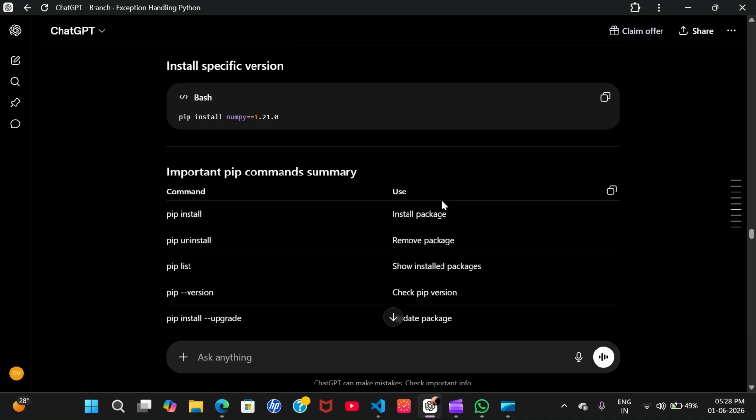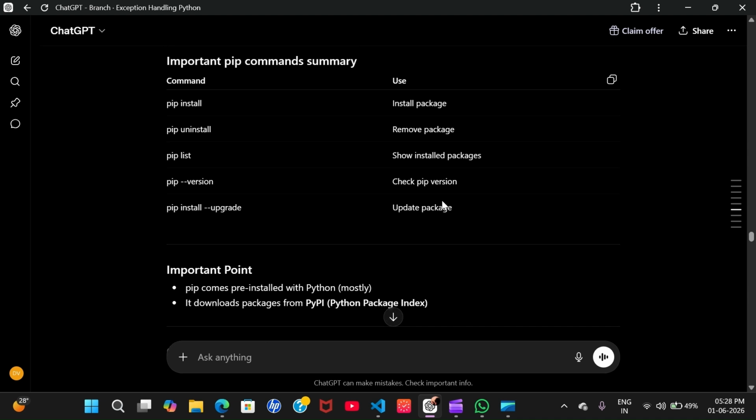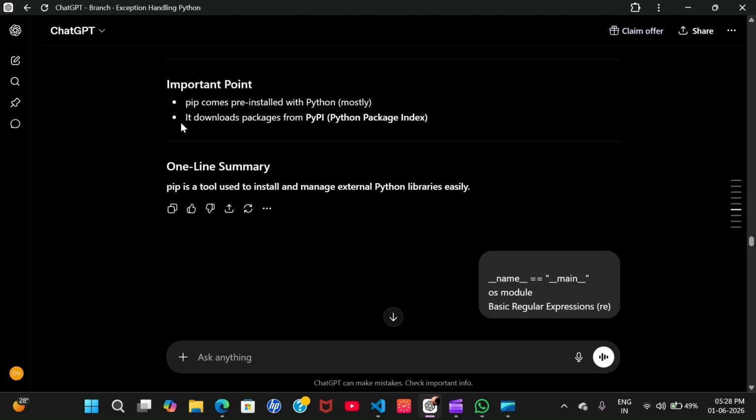These are just terminal commands, but now it is becoming old because in the new versions it is pre-installed. pip comes pre-installed with Python mostly, and it downloads packages from the Python Package Index.